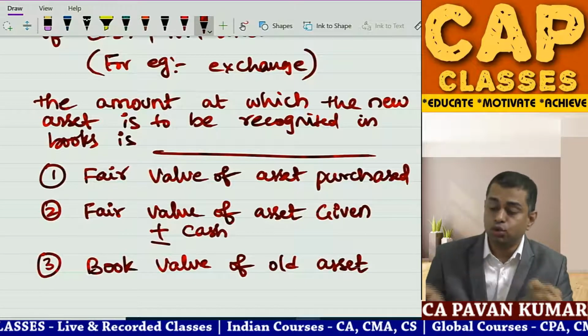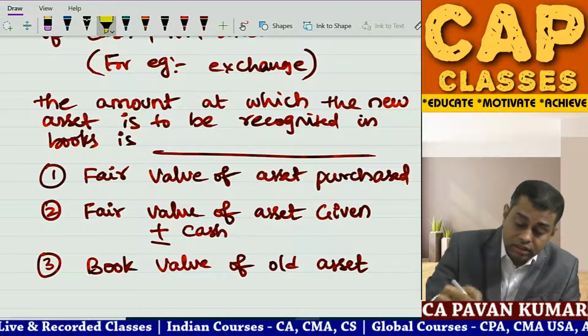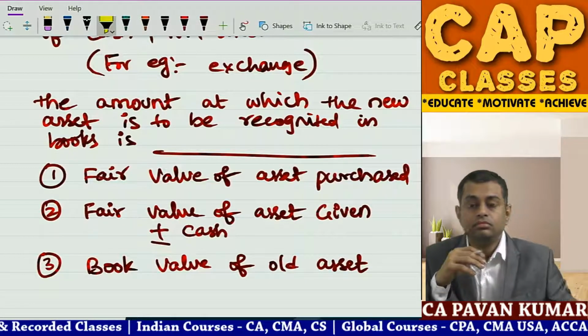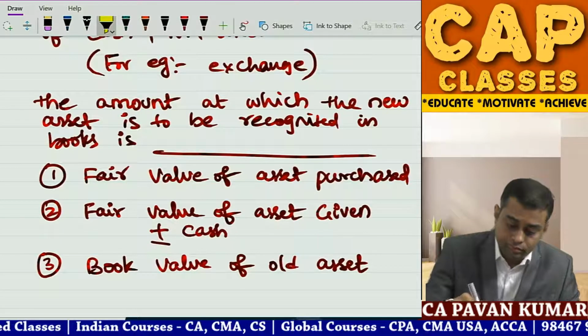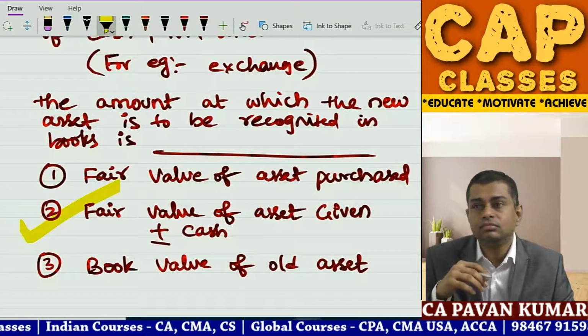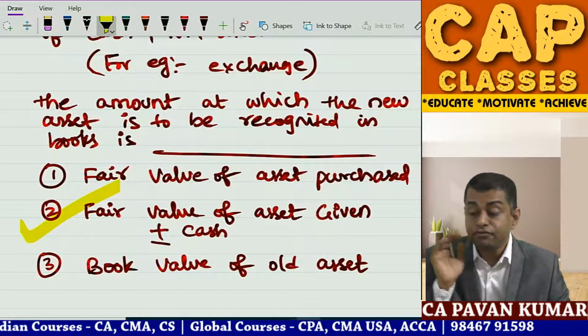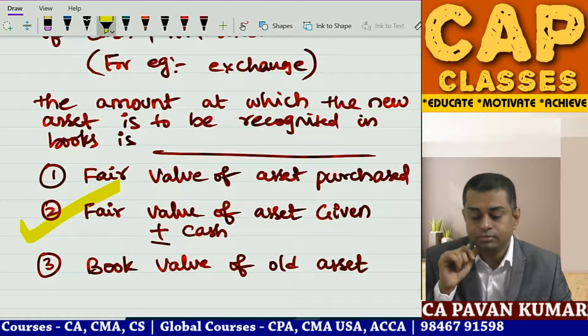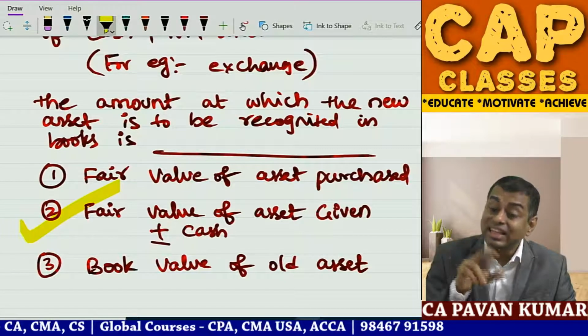Everybody is saying option 2. So this is correct. Fair value of asset given plus cash is correct. If it is not available, if 2 is not available, then 1. If both 1 and 2 are not available, then 3.